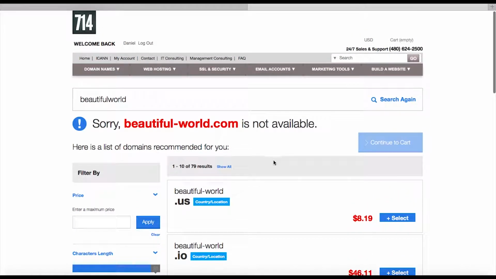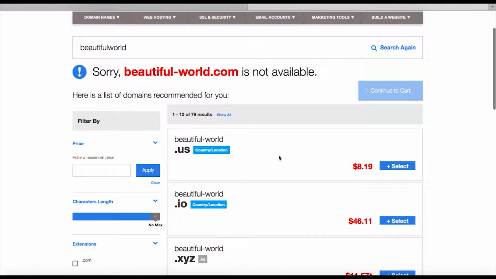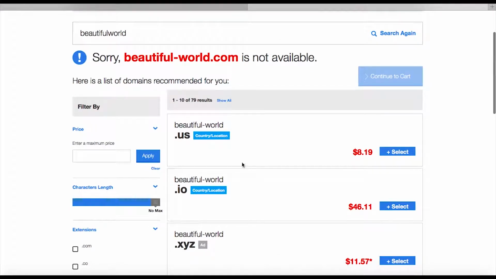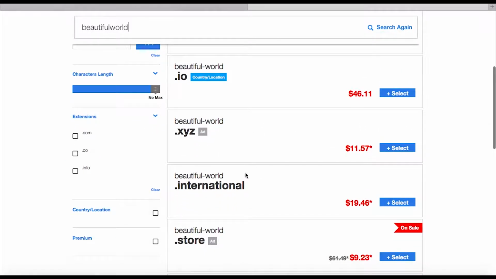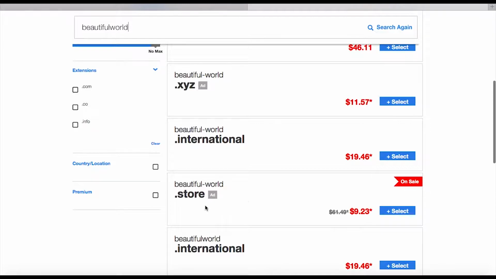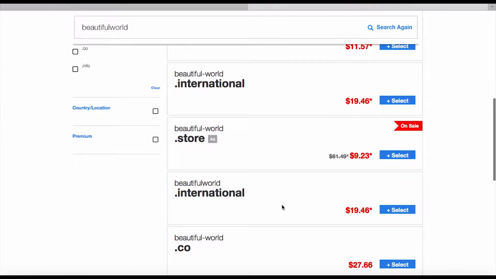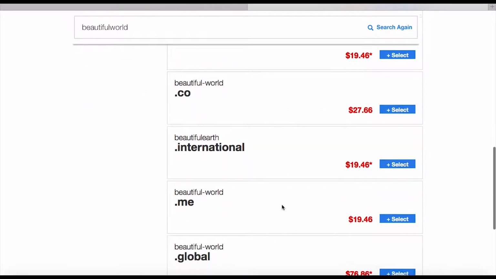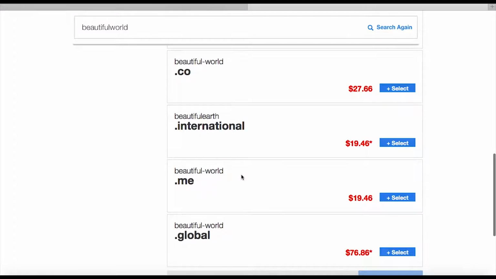So here at this point, let me tell you what I'm doing. I take the two words, beautiful world, and I think through different uses of it. When you get to this point, it really is challenging to choose a domain. So I could do beautiful-world US, but it doesn't cover just this. And I could do international, but that's very long. My thinking is if it's not a store, don't do a storefront.